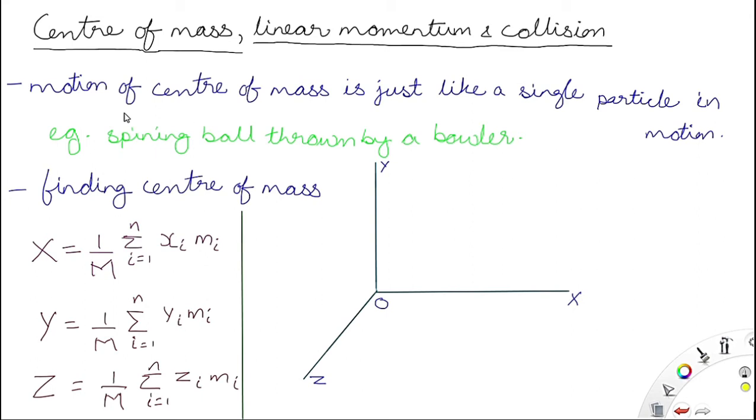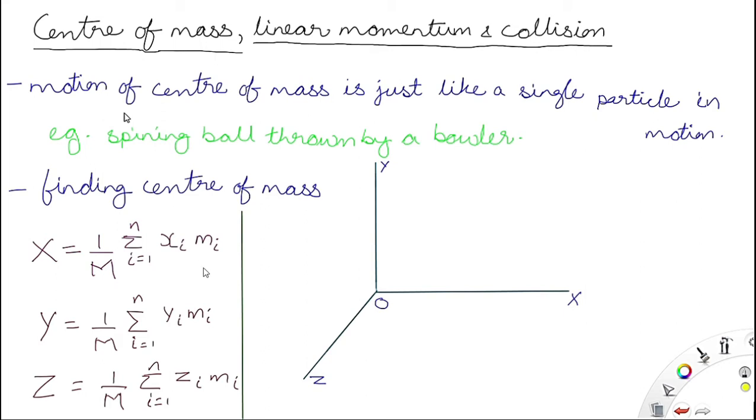So X is equal to 1 by M, where M is the total mass of the body, times the summation of xi into mi. Here xi is the x coordinate of the ith mass, meaning the particle whose number is i.